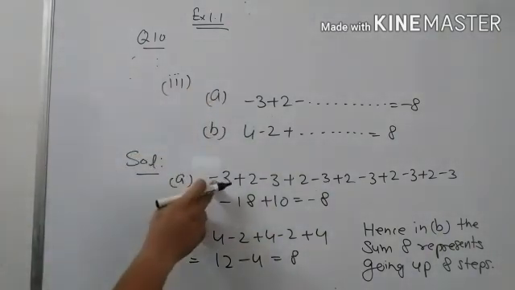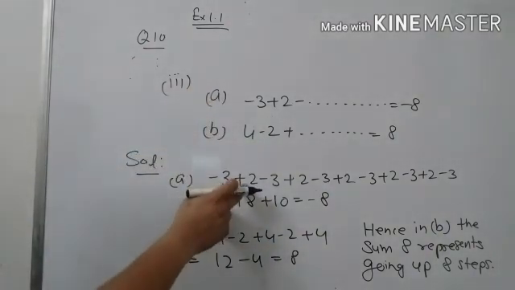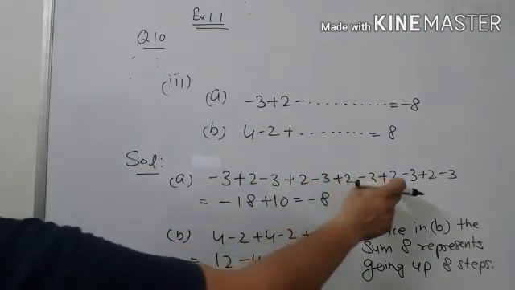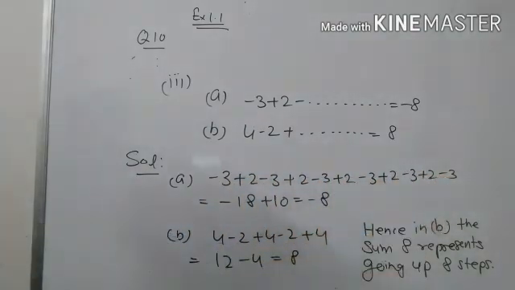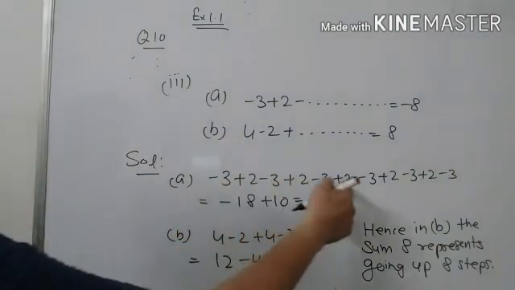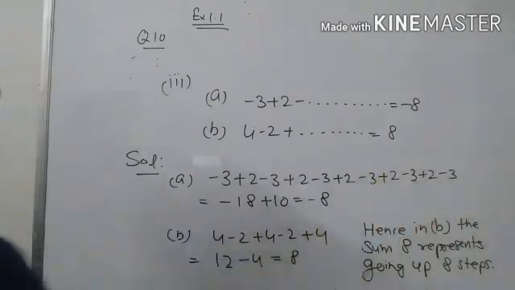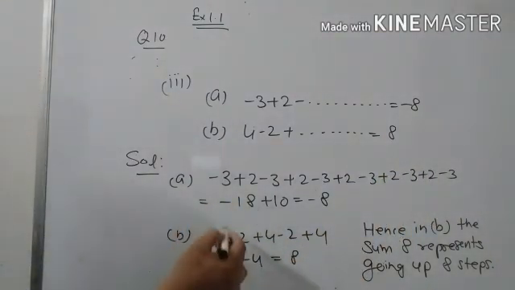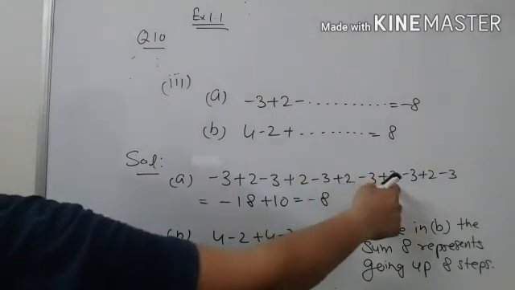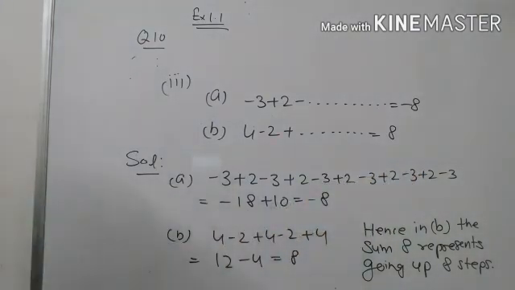So -3 first jump, +2 second jump, third jump, fourth, fifth, 6th, 7th, 8th, 9th, 10th, 11th. So -3 six times means -18, and 2, 4, 6, 8, 10, plus 10. When we solve it we get -8.